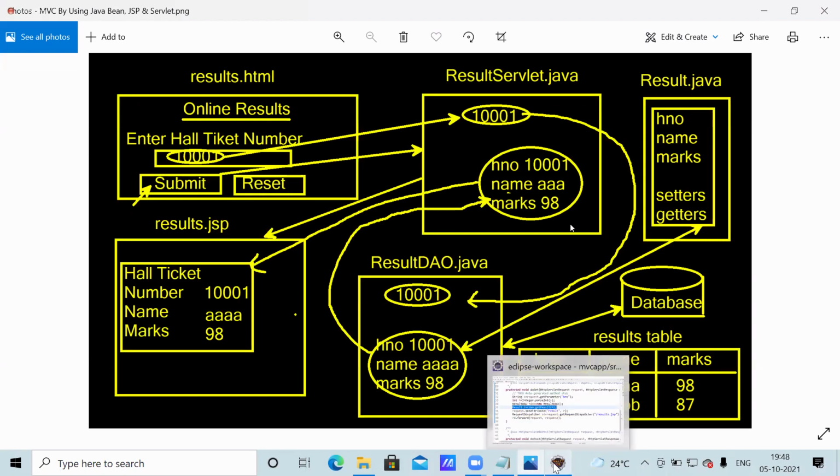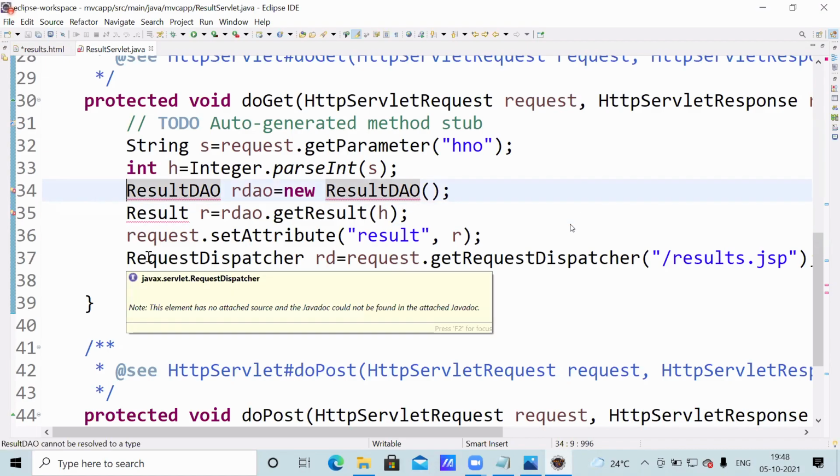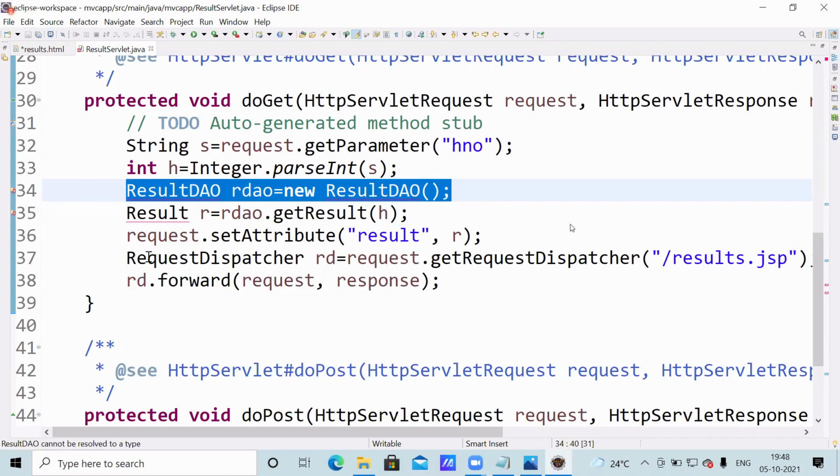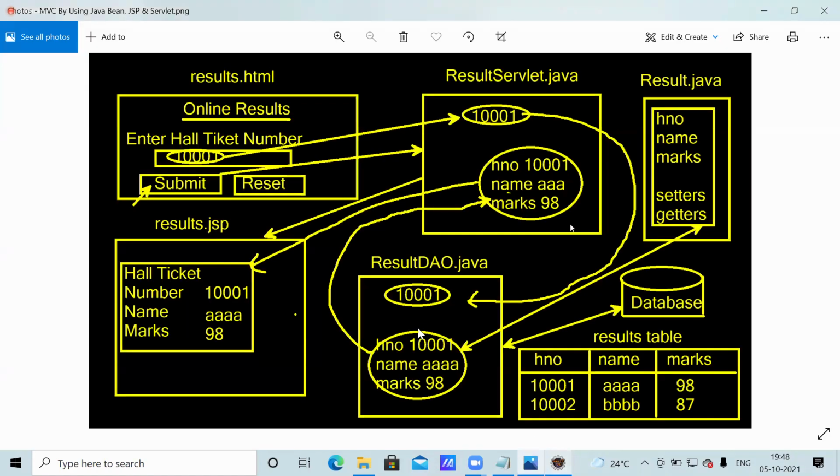Now in Eclipse, see, I'm passing to the DAO class. The DAO class returns a result class object. You can write anything, not a problem. Writing DAO or this one, because anyhow this is required, this is required. While writing this one, this is also required, because here we'll call the setter method. Then we have to set this object's setter method. Anyhow, only after completion of all can we execute. Anyone you can create.